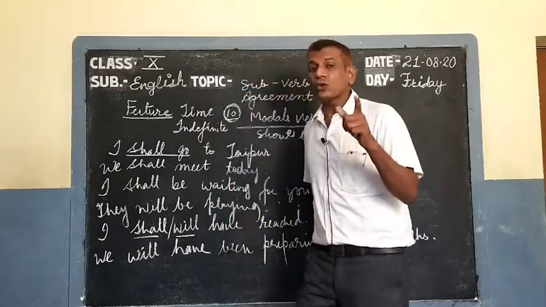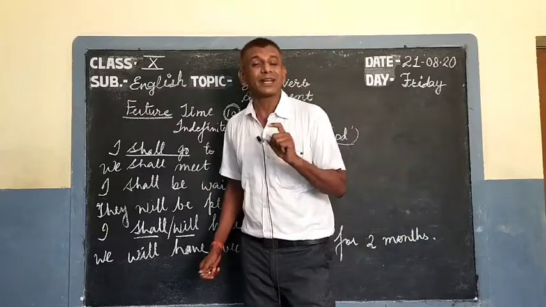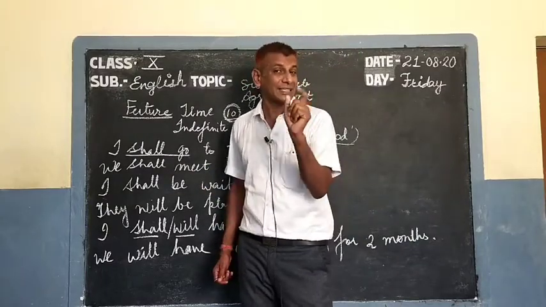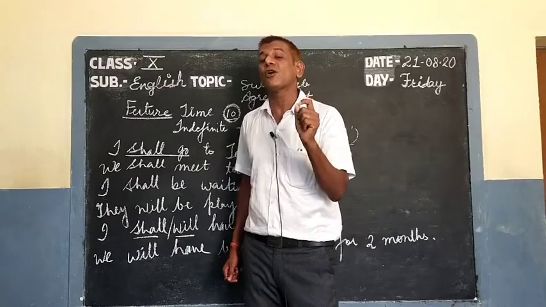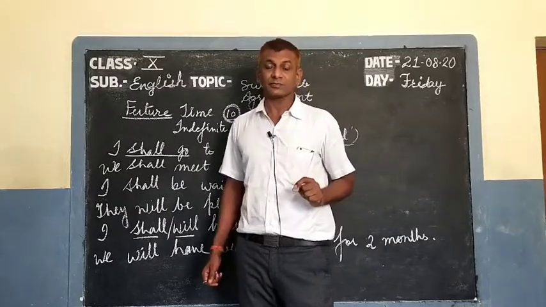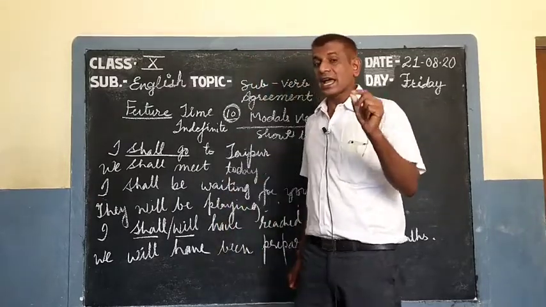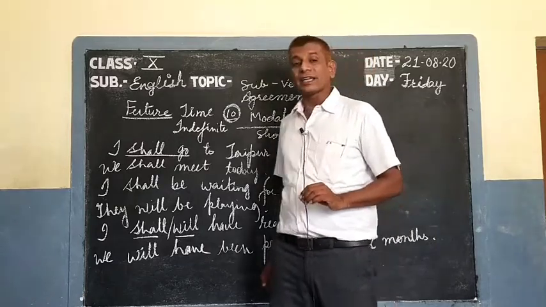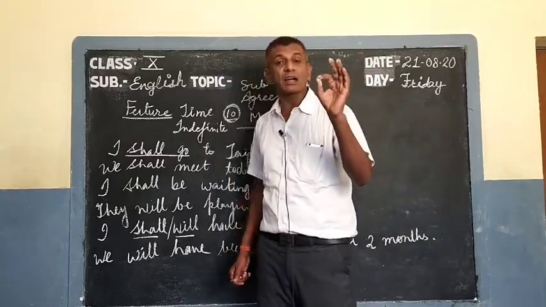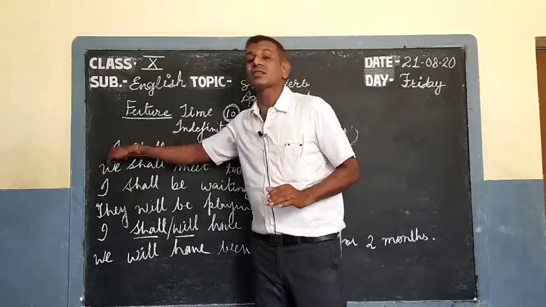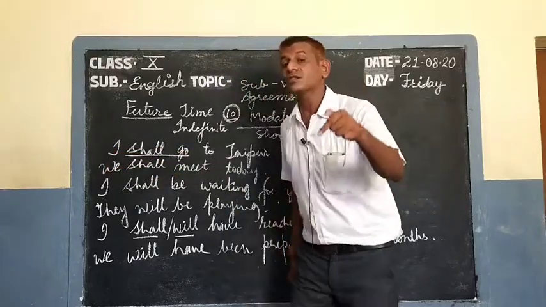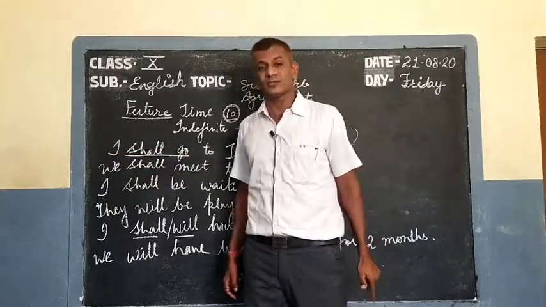How? I told you present and past forms are finite, and finites are always used with the subject, or the first verb in a sentence is finite.